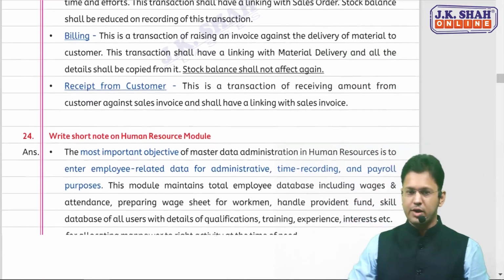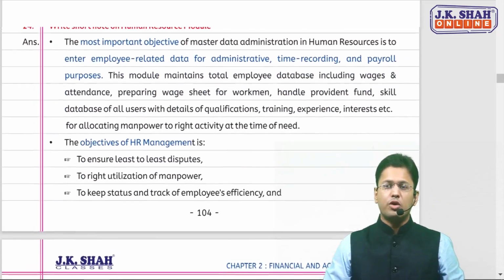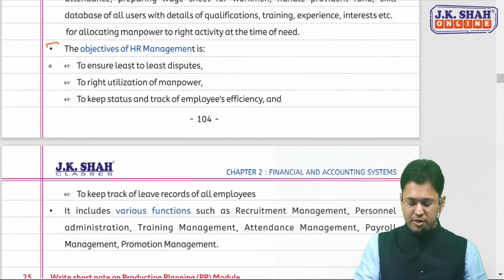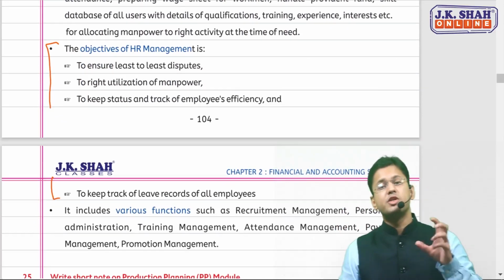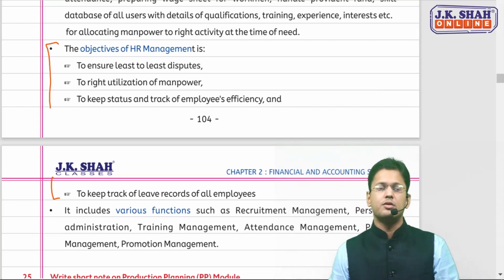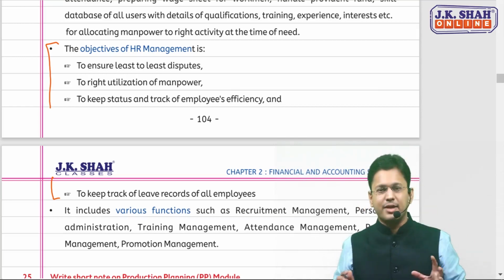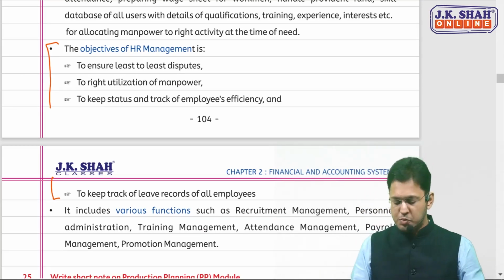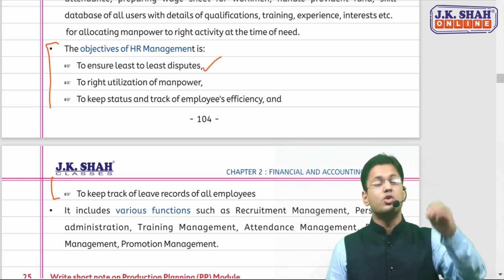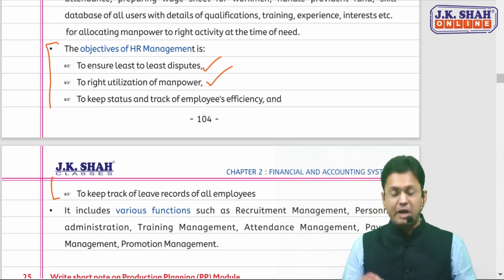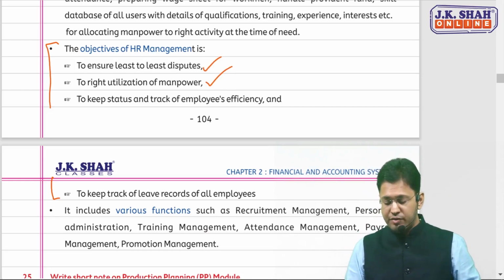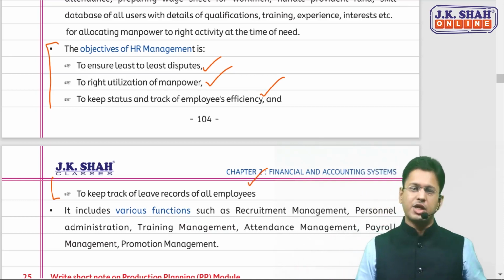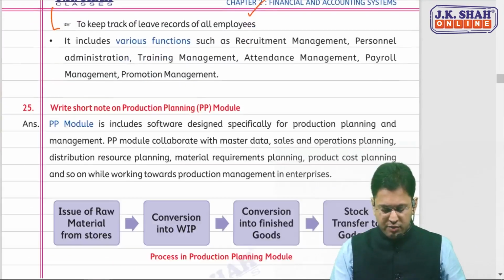Fine? Okay, sir. Now coming on to the HR module. Again, the HR module doesn't have much content, but you should remember this topic, at least for multiple choice. What is the objective of this module, or what is the objective of HR management? What is the objective of an HR manager? A simple, logical thing. The HR manager's objective is to ensure that disputes are very few in the organization, the least possible. Optimum utilization of manpower is done. Tracking of the efficiency of employees and of their leave records can be done. This is the primary objective of HR management. This is very simple, so I'm not going into the detail of it.